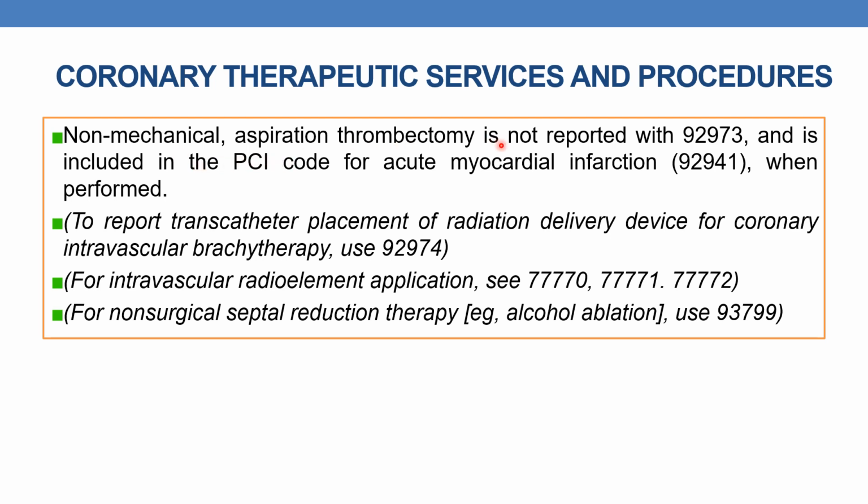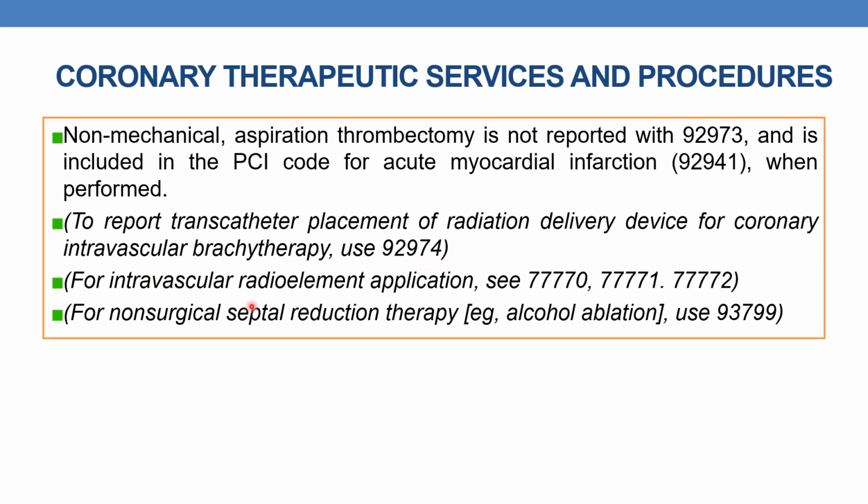Non-mechanical aspiration thrombectomy is not reported with 92973, and it is included in the PCI code for acute myocardial infarction, 92941, whenever performed. To report transcatheter placement of a radiation delivery device for coronary intravascular brachytherapy, we must use 92974.